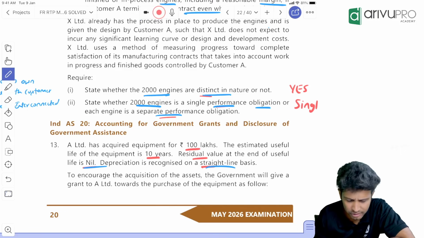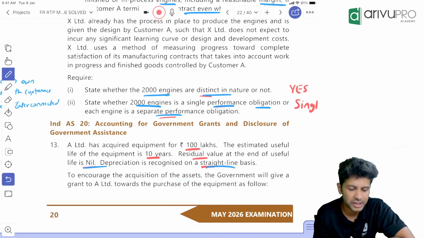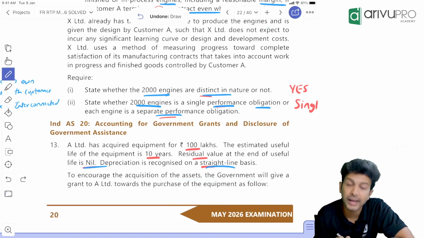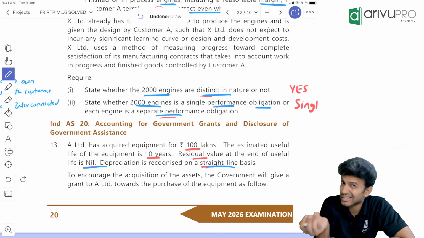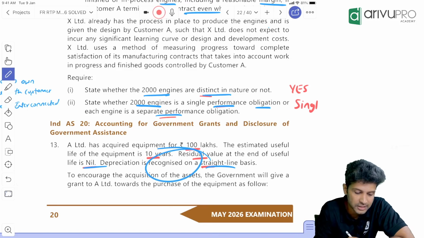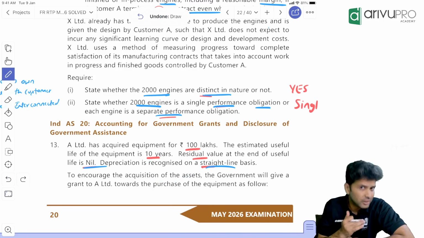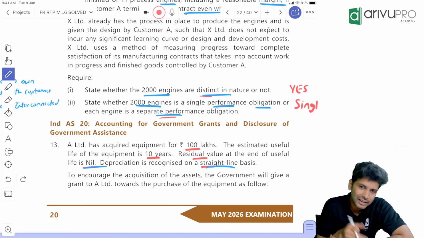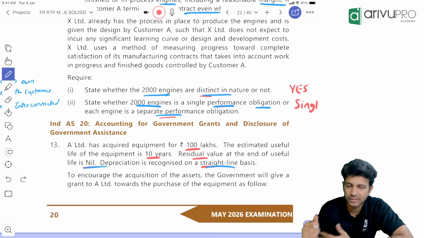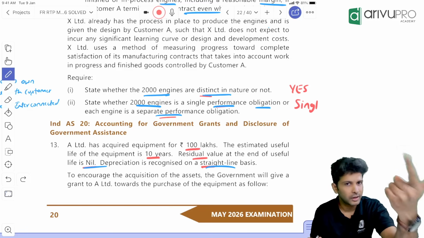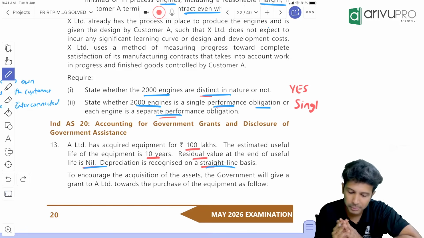So far easy. To encourage acquisition of the asset, the government will give a grant. That means this is an asset related grant, because of the asset we are getting a grant. When the monetary grant is related to an asset, we can follow two methods: the asset cost reduction method, or the deferred government grant method, also called the deferred income method.